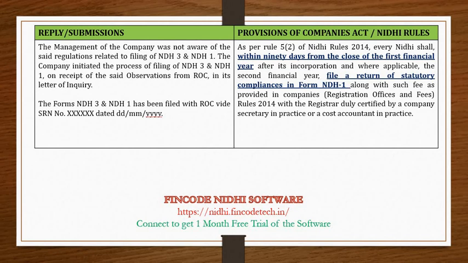And as part of submission, the only option which the management has is to file the form NDH3 and NDH1 by paying the additional fees, also called late fine, and submit it to the MCA as soon as possible, and if possible before submitting the reply to the ROC. Before submitting the reply to ROC, the company should file NDH3 and NDH1 with whatever penalty additional fees is coming, and mention the SRN number along with the date of filing of such form in such reply. Also, the copy of the SRN challan needs to be attached along with the reply.